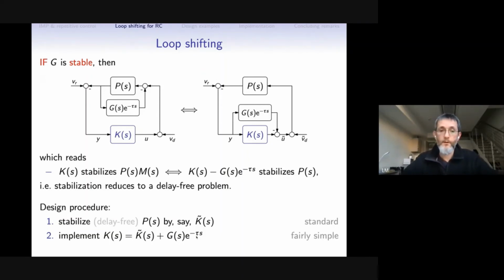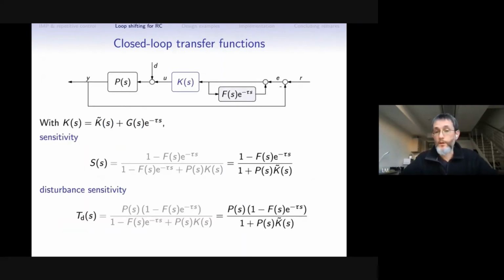Okay. So checking the closed loop transfer function sensitivity and the disturbance sensitivity. If you remember, originally we had delays in their denominators, which is hard to analyze, but we needed it in order to have required zeros of S and TD.